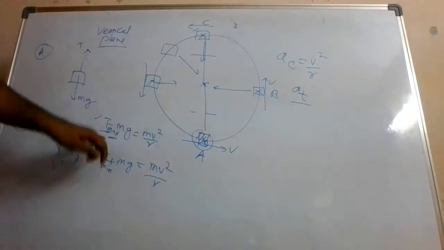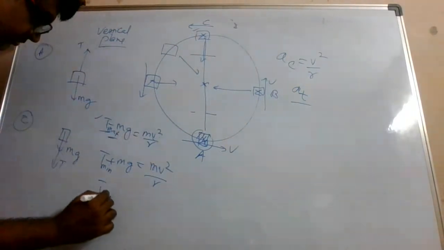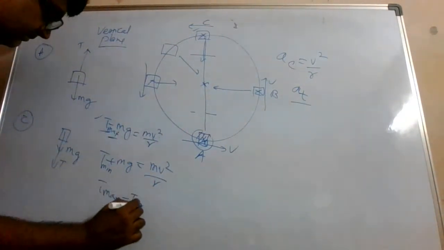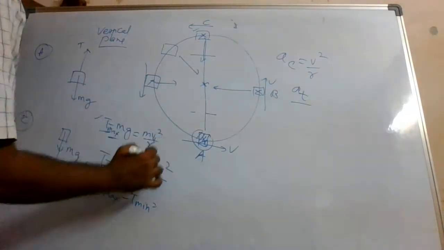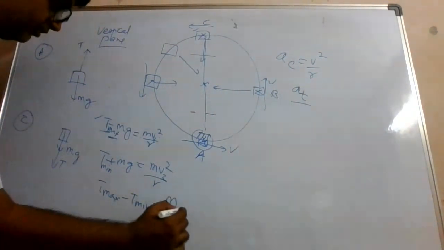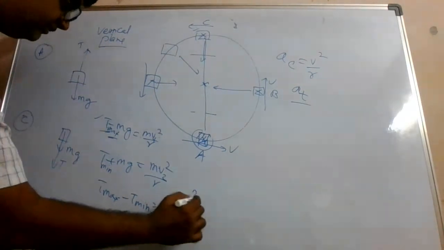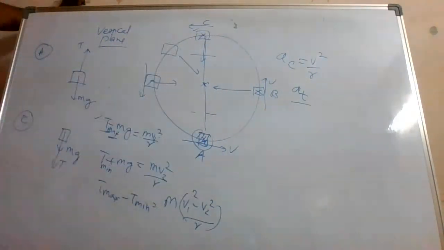Here you will get T minimum. Here you will get T maximum. So just take T max minus T minimum. What are you going to get? Here the speed can be V1, here the speed can be V2. So you're going to get m into (V1 square minus V2 square) by R. So this is what you're getting. Make a note of this.